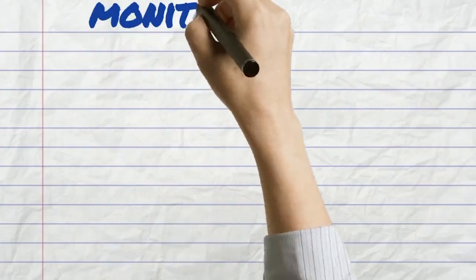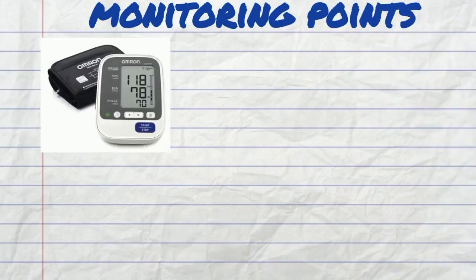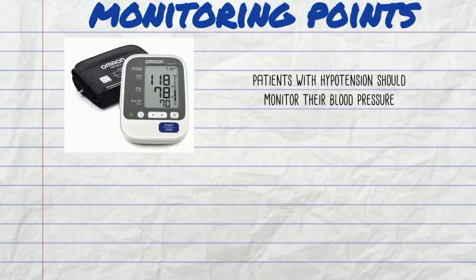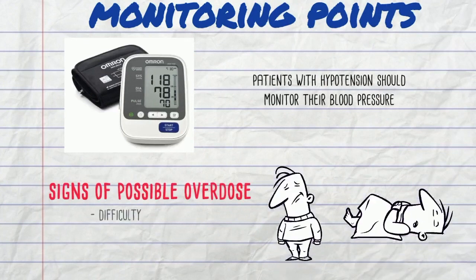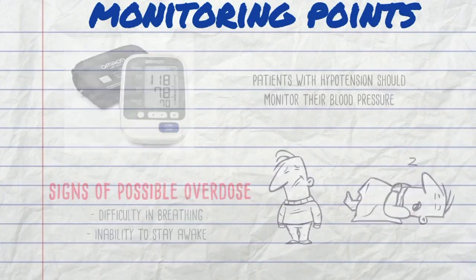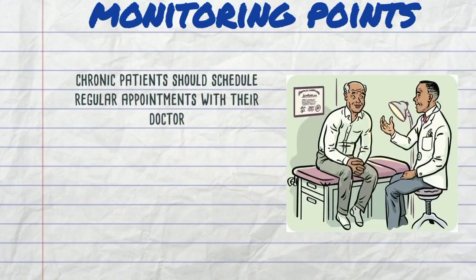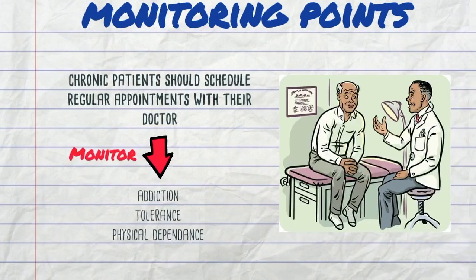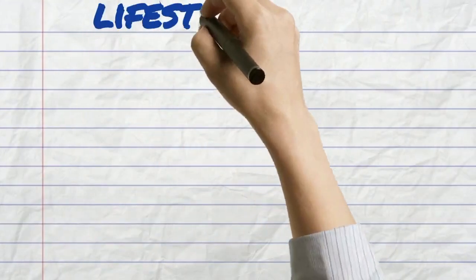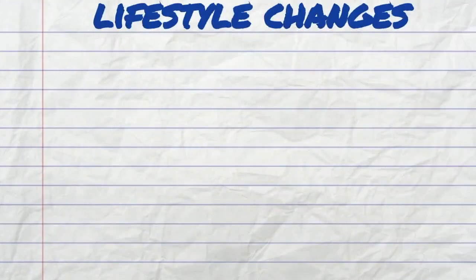Additionally, we should also counsel on the importance of monitoring for these side effects, such as telling the patient to monitor their blood pressure if they have hypertension, as well as how to monitor for signs of an overdose, such as difficulty in breathing and inability to stay awake. Also, chronic patients should be advised to schedule regular visits with their GP to monitor for signs of addiction, tolerance, and dependence.